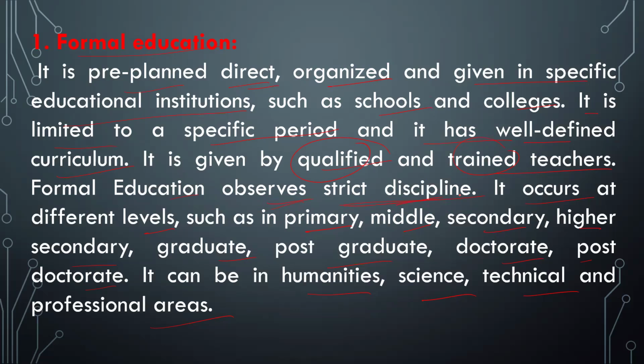We have to observe strict discipline in formal education, and it occurs at different levels. It may be the primary level, the middle level, the secondary level, the higher secondary level, the graduate level, the postgraduate level, the doctorate level, or the postdoctoral level.